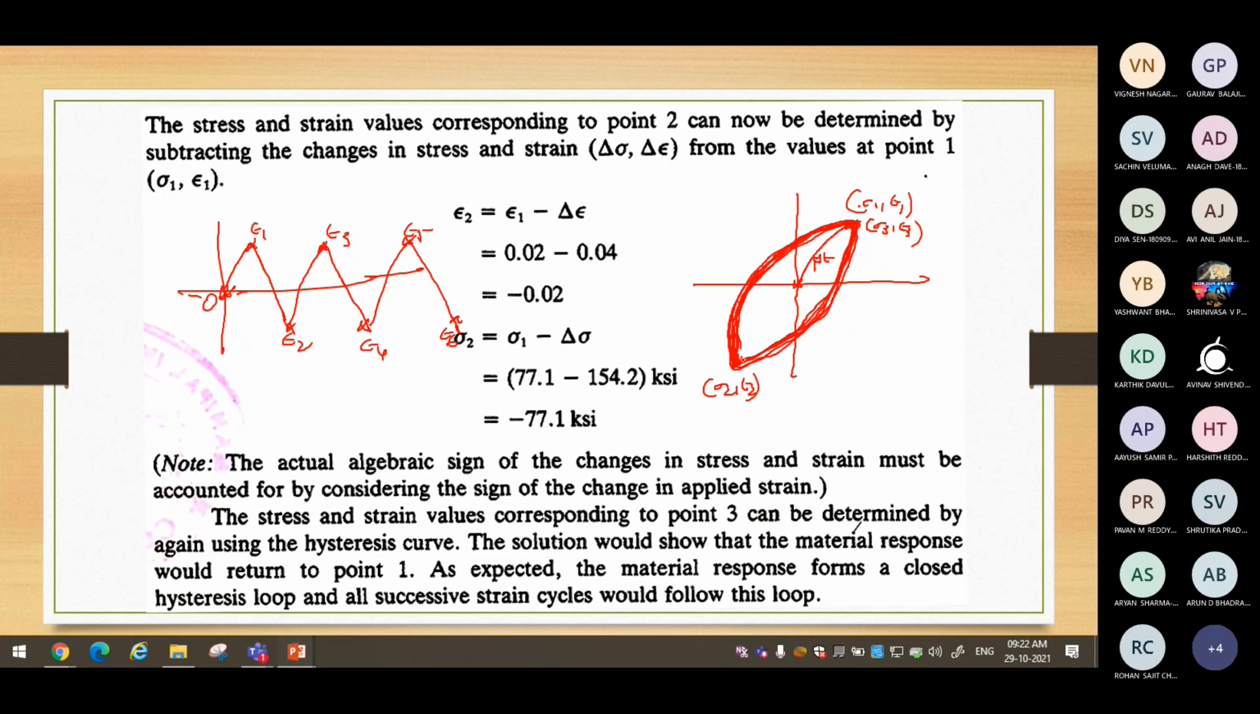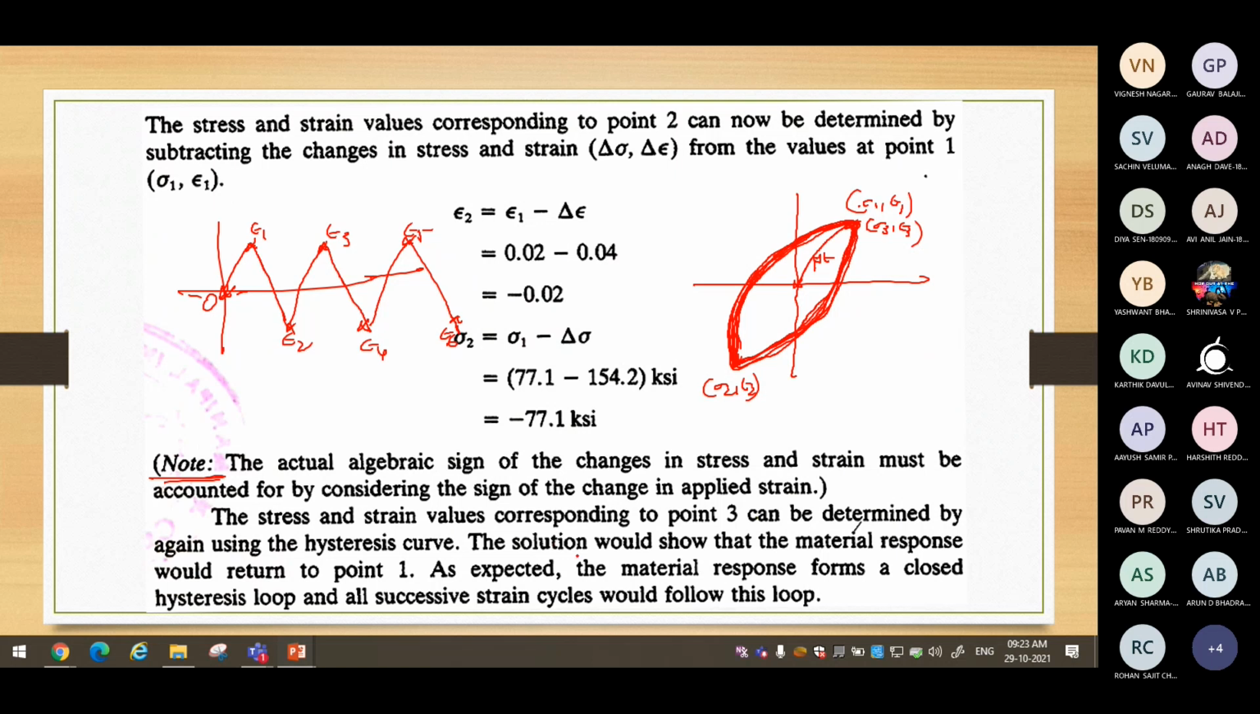After that, the material is not showing you that type of stress strain response because there is plastic strain. Other notes are given here. A note is given. You can read this. The actual algebraic sign of the changes in stress, that is plus or minus, and strain must be accounted for by considering the sign of the change in the applied strain. Actual means we have to state whether it is tension or compression.